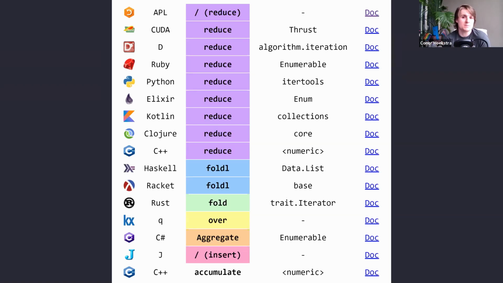A lot of people think it's because we're reducing a list of values down into a single value. But the reason reduce is called reduce is actually because when you have an n-rank array, so if you have a matrix, which is rank 2, and you do a reduction on that, you're reducing the number of dimensions by 1, which when I discovered that, I thought was super awesome. Even though a lot of people think you're reducing a list of values down into 1, it's actually because you're reducing the number of dimensions.